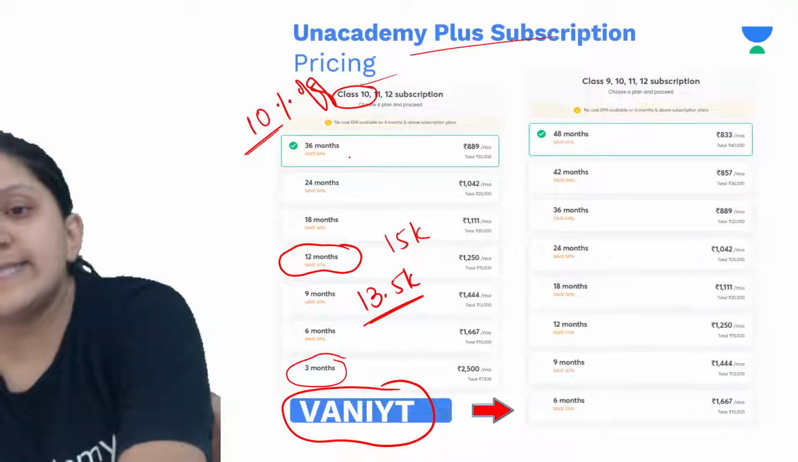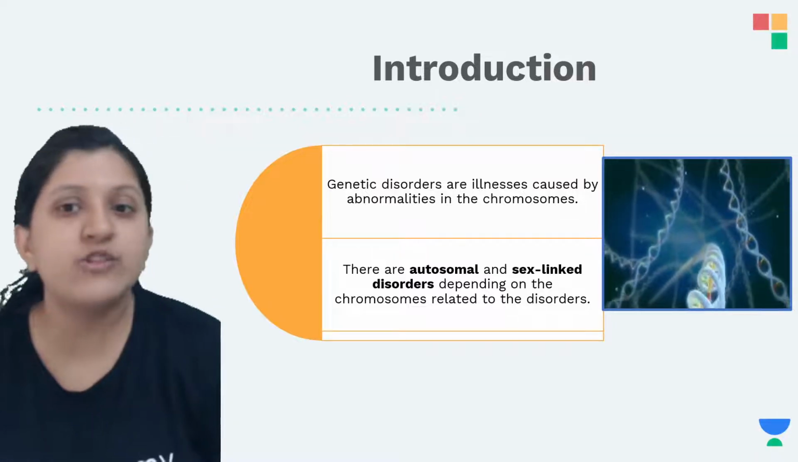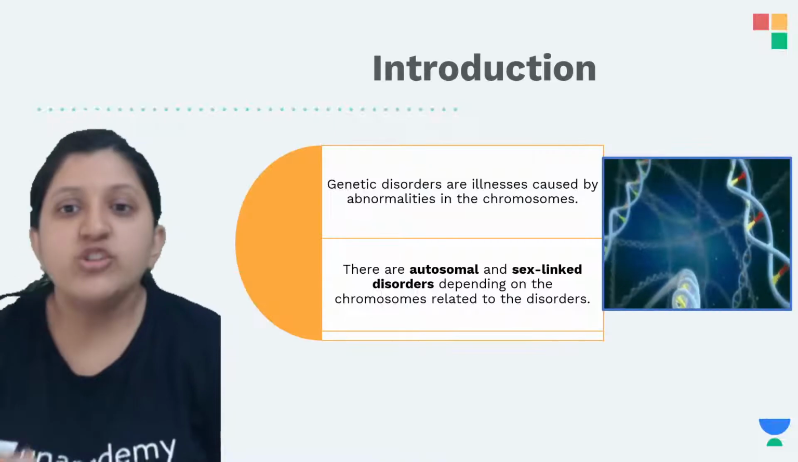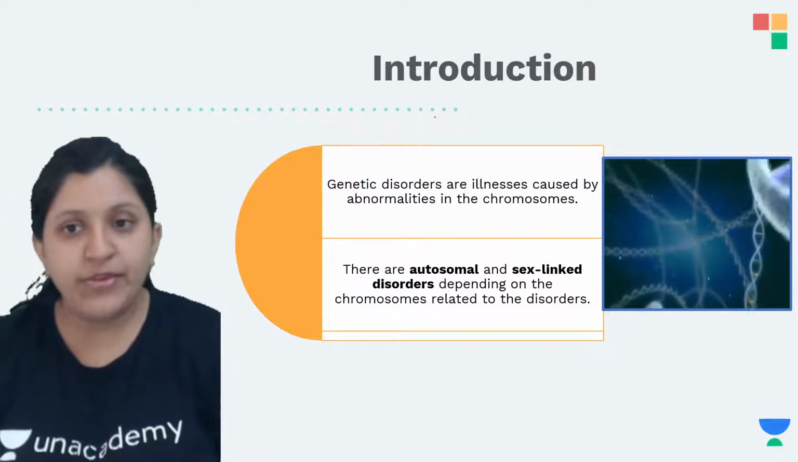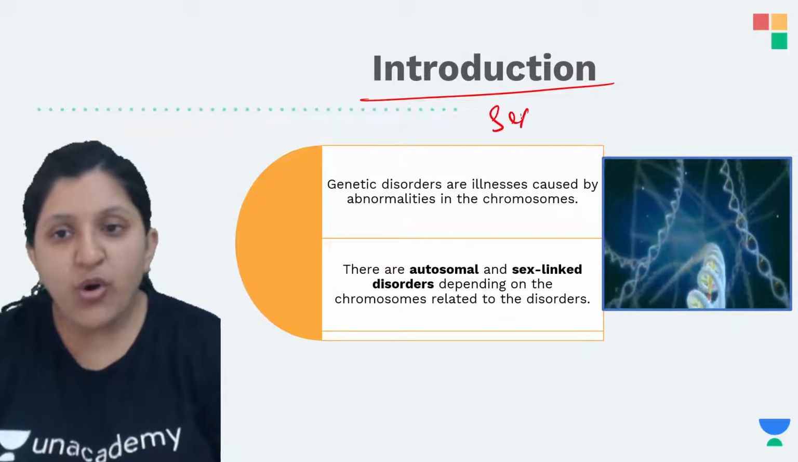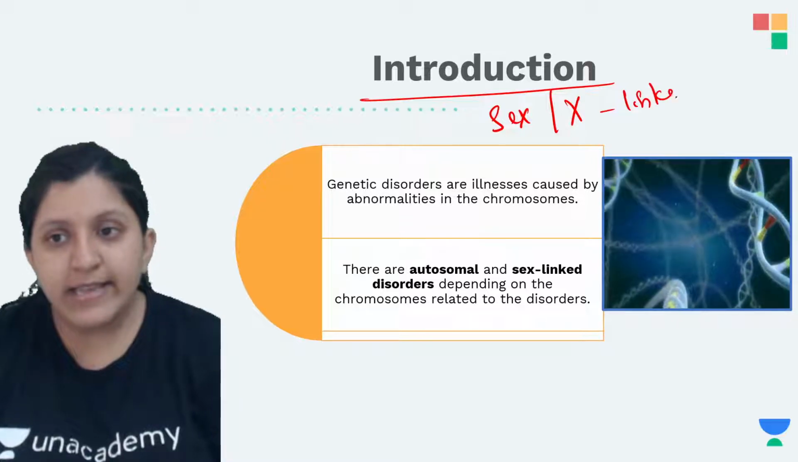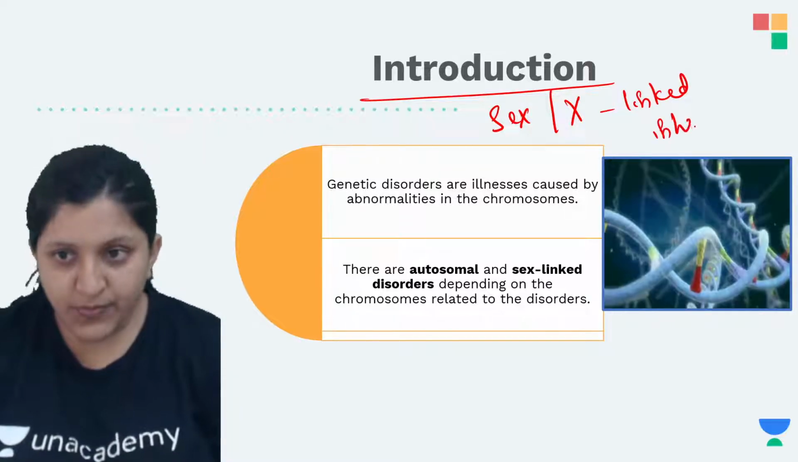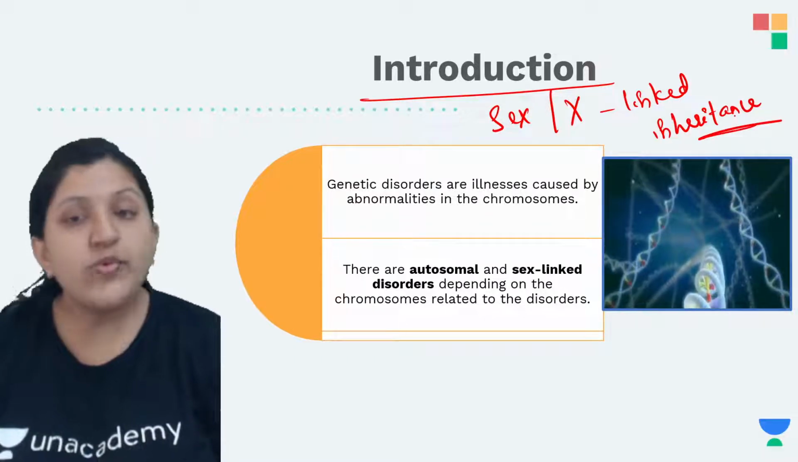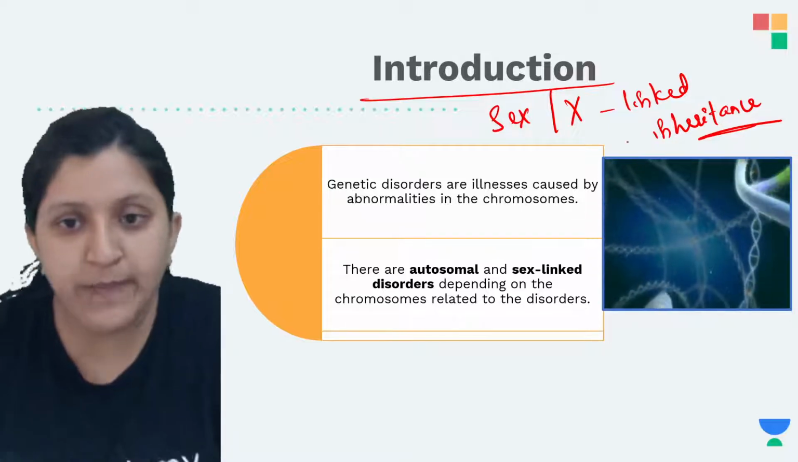Okay, let's see what sex linked inheritance is, or what exactly are the genetic disorders that might be there. Now, when we mention genetic disorders, this is with respect to the introduction for sex linked inheritance, which we can also call X linked inheritance. So this is for X linked inheritance. We will see some case studies also, and I'll explain it to you with a Punnett square.